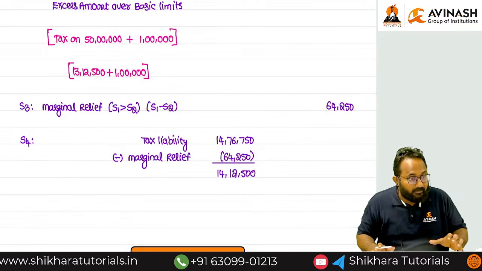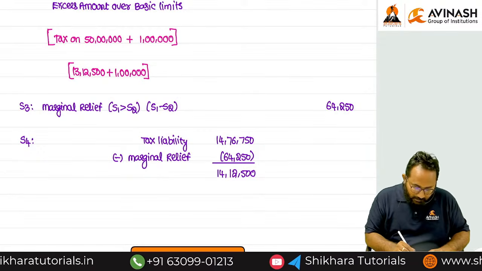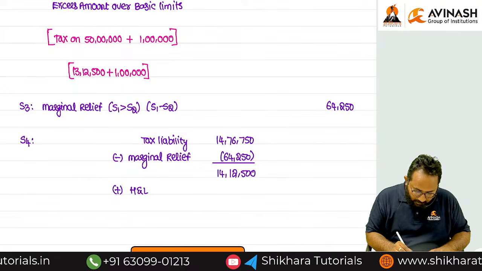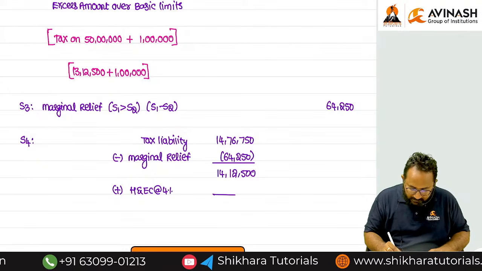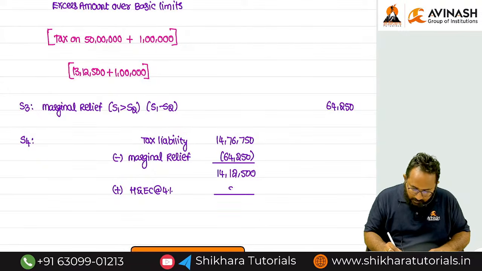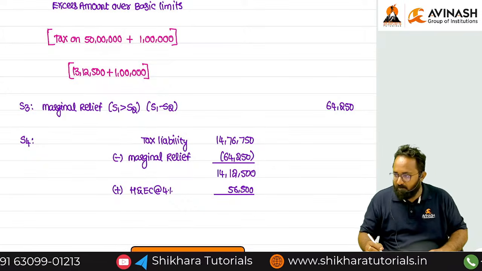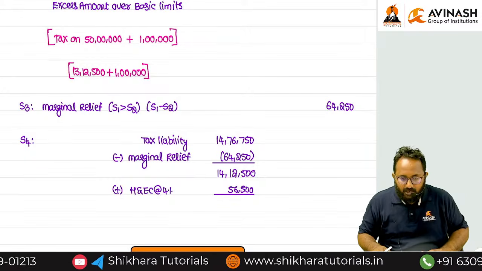No. Health and education cess is the last step in the tax computation. What is that? Health and education cess at the rate of 4%. How much will it be totally? 56,500. Please check, 4%, 56,500.